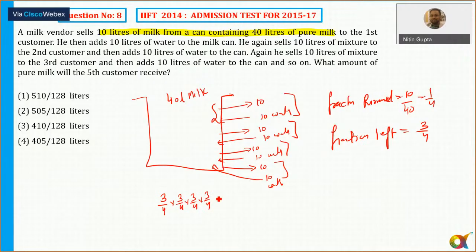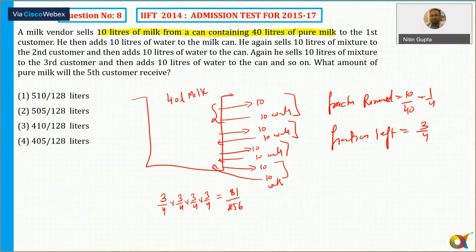So what I have is nothing but 3 raised to power 4 upon 4 raised to power 4. That is 2 raised to power 8, which is 256. So this will come out to be equal to 81 upon 256. So this much fraction should now remain.